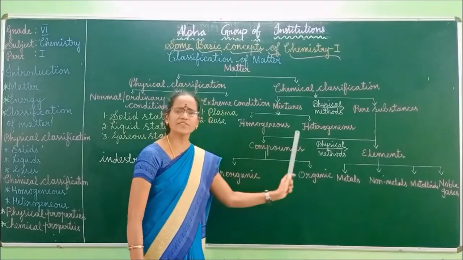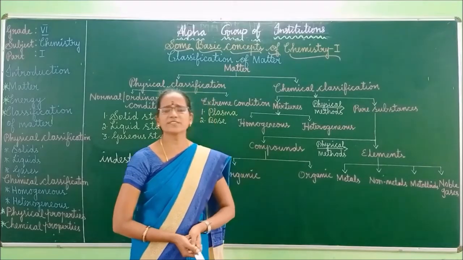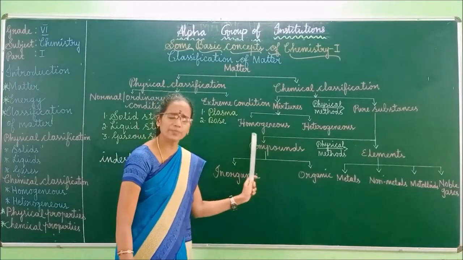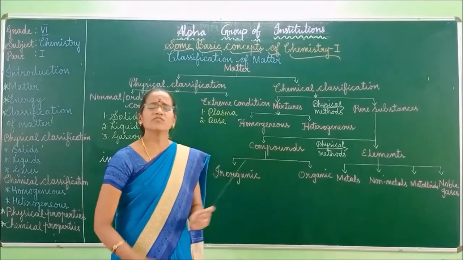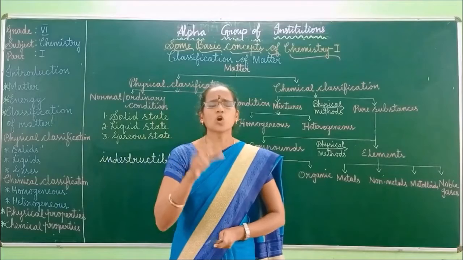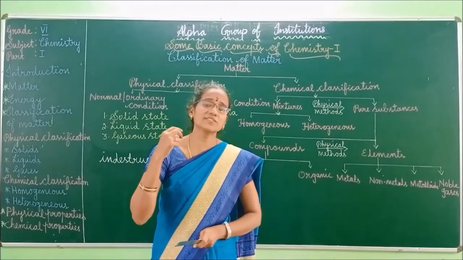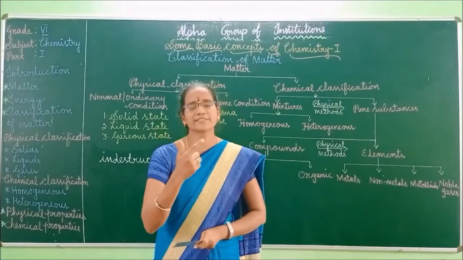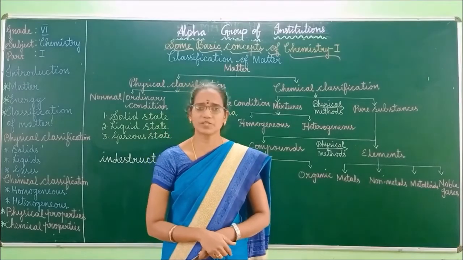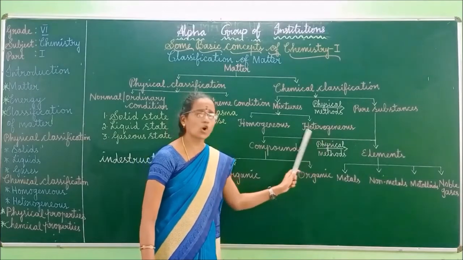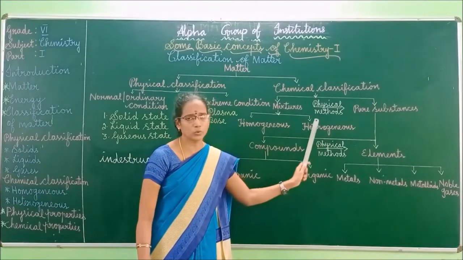What is the difference between these two? A mixture whose composition is uniform throughout is called a homogeneous mixture. Whereas in a heterogeneous mixture, the composition is not uniform.